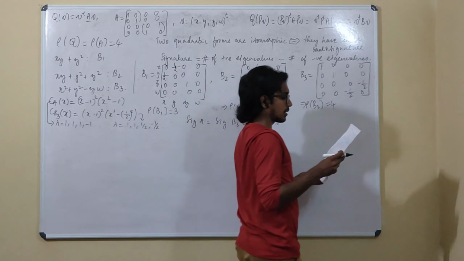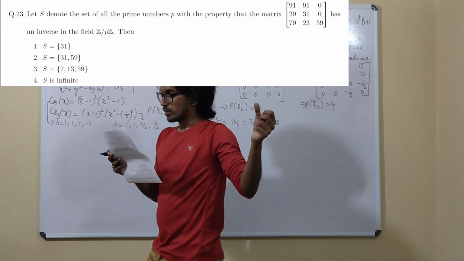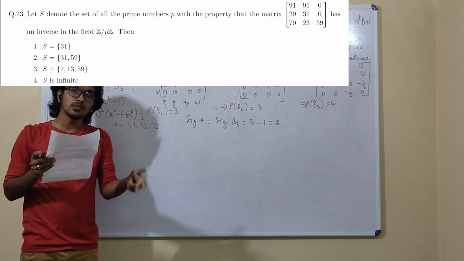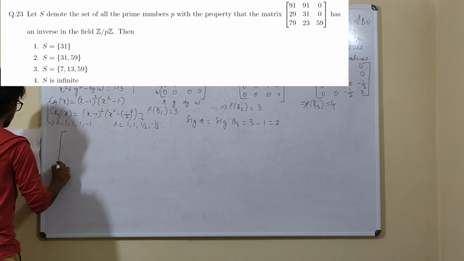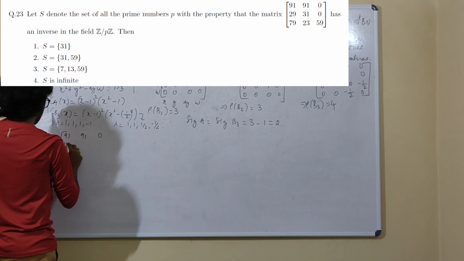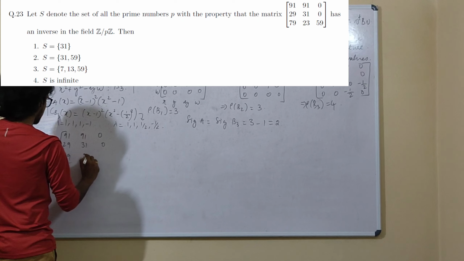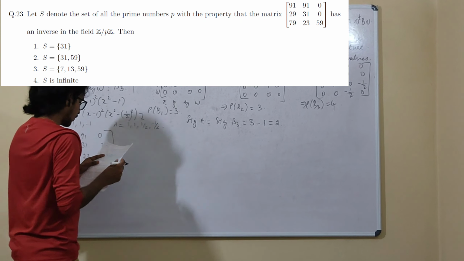In that question it is given that S denotes the set of all prime numbers P with the property that a given matrix has an inverse in the field Z upon pZ. Okay. First of all, let us note down that matrix, that is 91, 91, 0, 29, 31, 0, 79, 23, 59. So this is the given matrix.